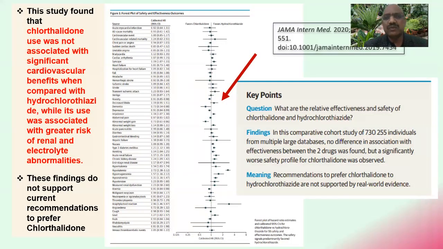But remember that chlorthalidone is also not a very safe drug, I will say. As this study from JAMA 2020 has shown, chlorthalidone was not associated with significant cardiovascular benefits when compared with hydrochlorothiazide, while its use was associated with greater risk of renal and electrolyte abnormalities. So these findings do not support recommendations to prefer chlorthalidone.